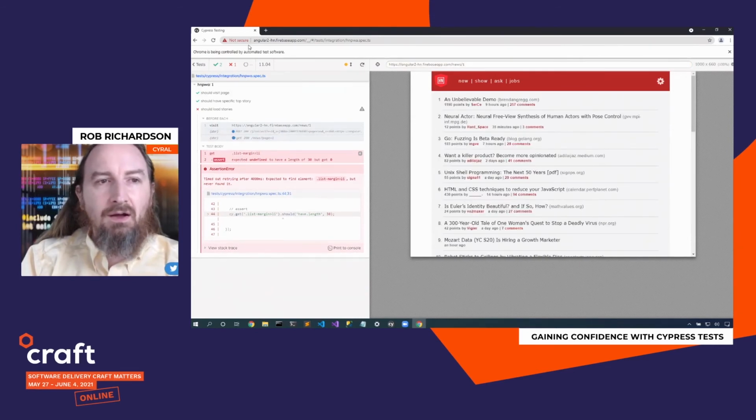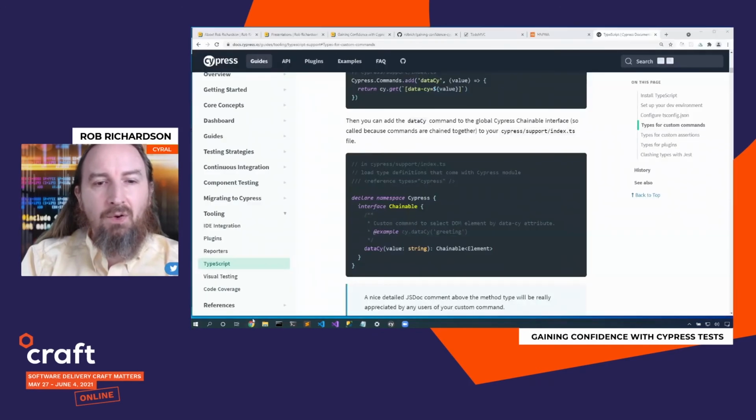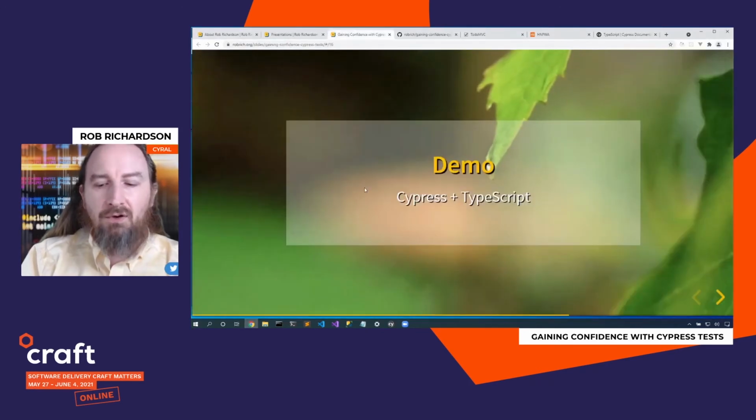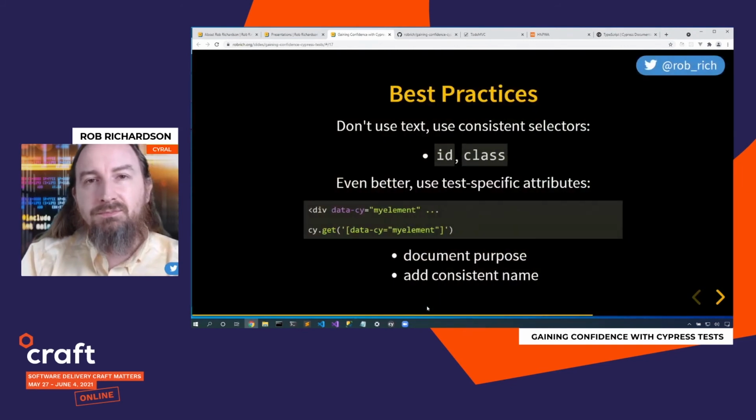So we got to see a test where we could interact with the browser. We got to see where we could fake out things, some best practices. Now, in this case, we didn't have access to control the endpoint site, but in most cases, it's better to create a data-cy element attribute on each element. And now we know very specifically that that is for this test. Now we can do a cy.get and specifically name that thing and pull in exactly that piece.